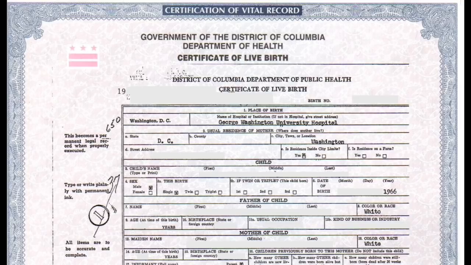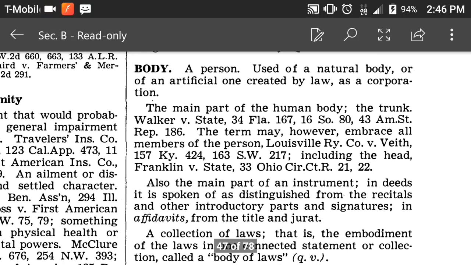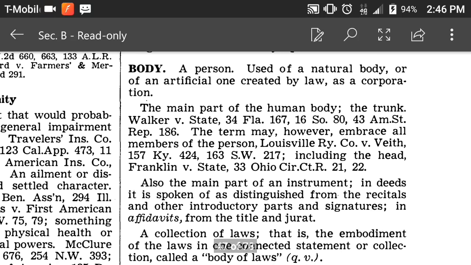Okay? So now, let's go to the Black Law Dictionary for the definition of body to back that up as well. As you all can see, we're coming from the Black Law Dictionary again. It states body is a person. We know what a person is. It's a fiction created by law. But let's continue. Use of a natural body or of an artificial one created by law as a corporation.